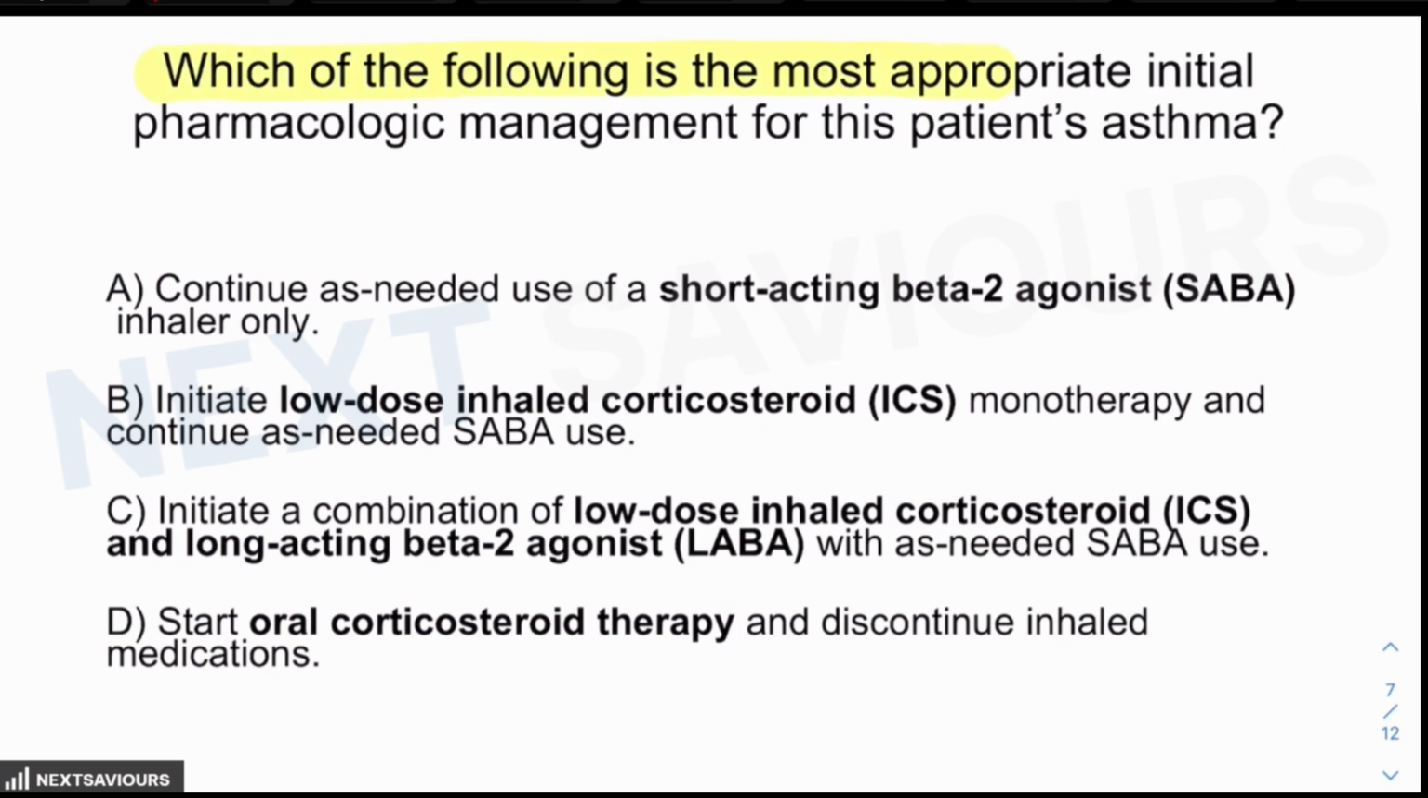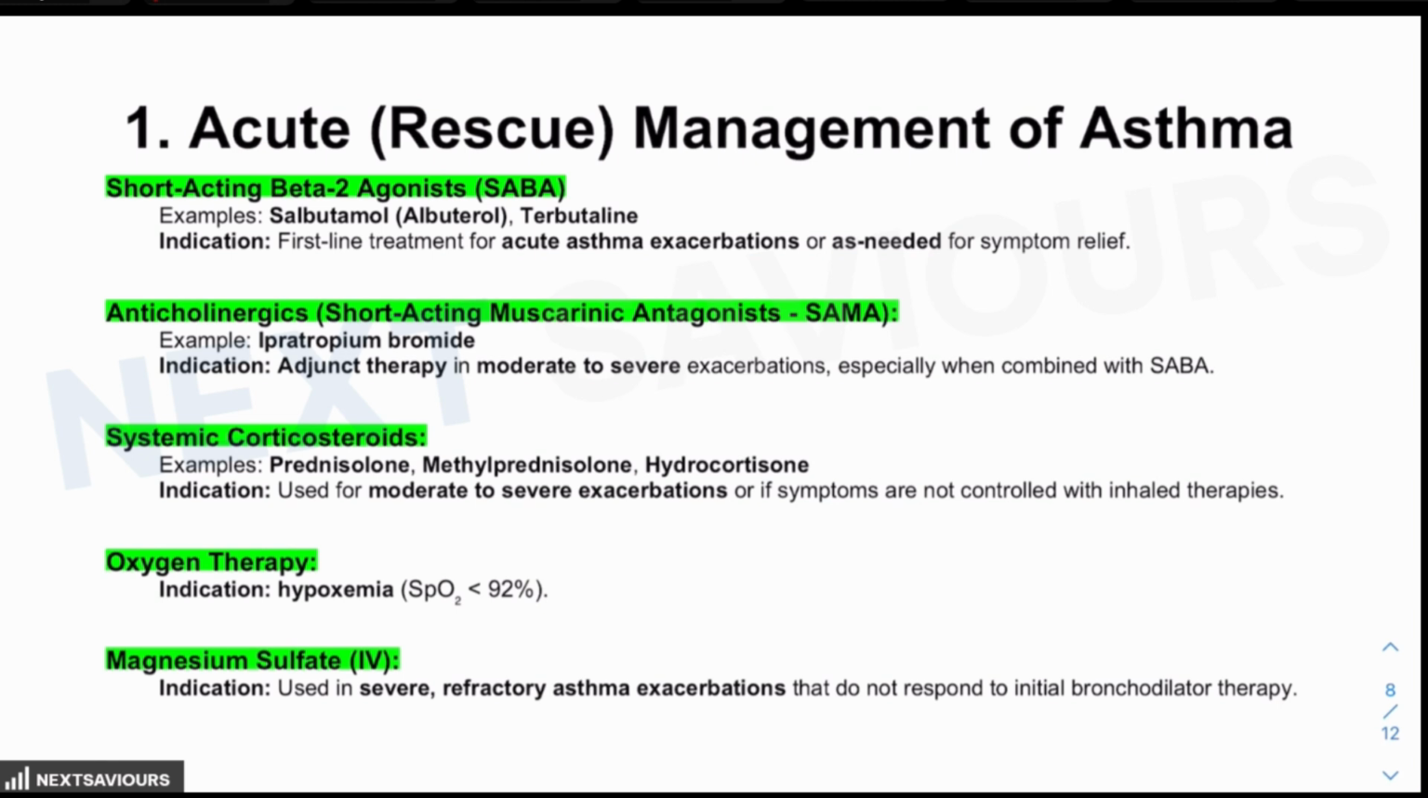Which of the following is the most appropriate initial pharmacological management for the patient? That means they are asking about the drug management for this patient. So let us talk about the management of asthma. The management can be divided into two. First is the management of the acute episodes or exacerbation of asthma, and the other one is the maintenance therapy of asthma based on the categories.